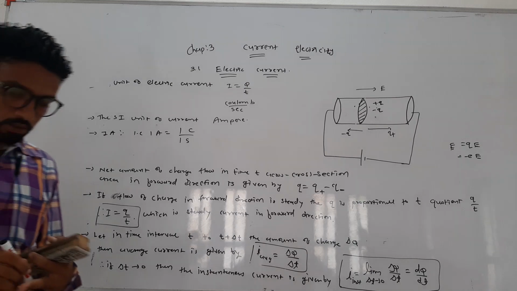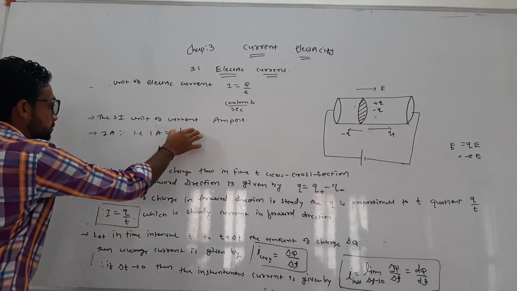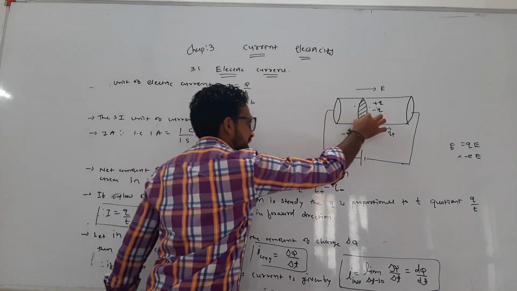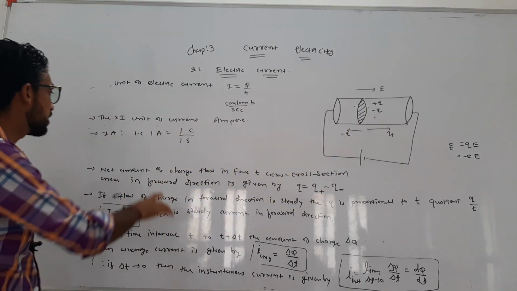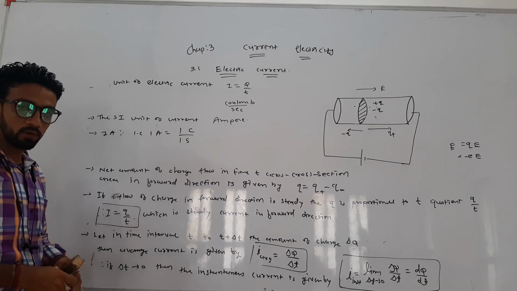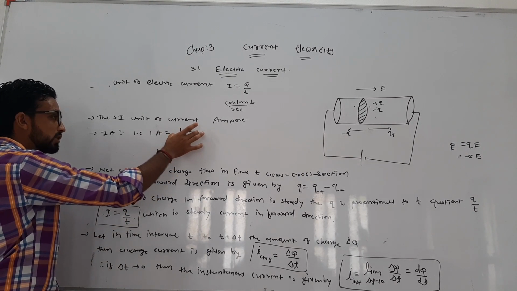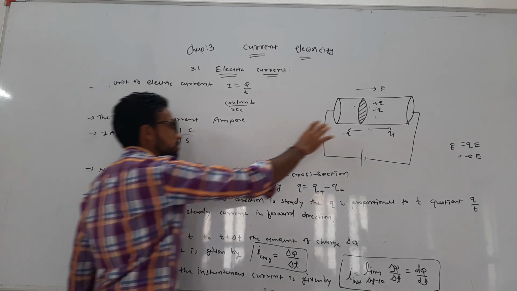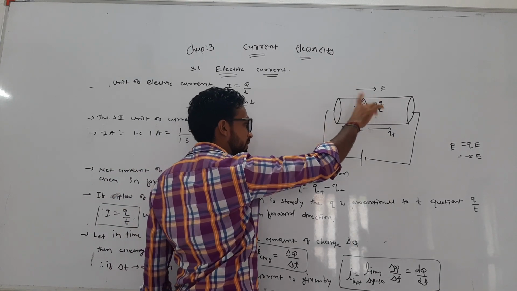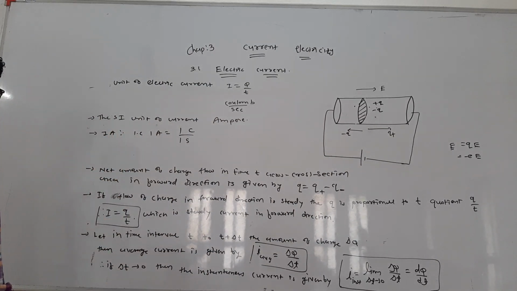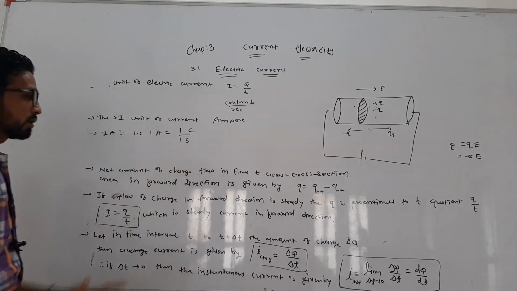When 1 coulomb of charge flows in 1 second through the cross-sectional area, that produces a current of 1 ampere. That is the simple definition of 1 ampere.